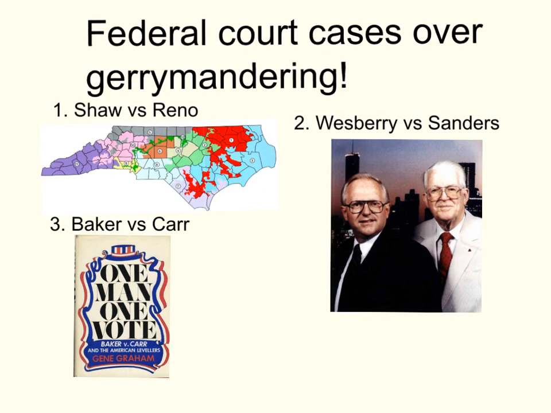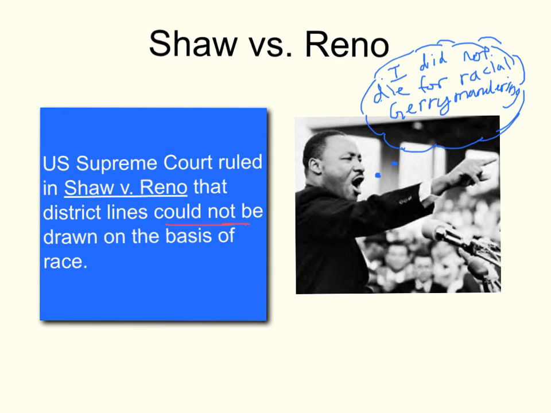These are some of the famous federal court cases over gerrymandering. The first one is Shaw versus Reno, the second one is Wesberry versus Sanders, and the third one is Baker versus Carr. Shaw versus Reno took place in North Carolina in 1993. In 1993, North Carolina redrew their congressional district lines. They established 2 black majority congressional districts.